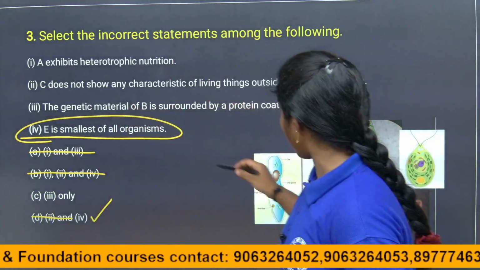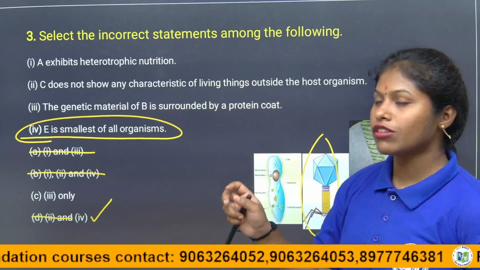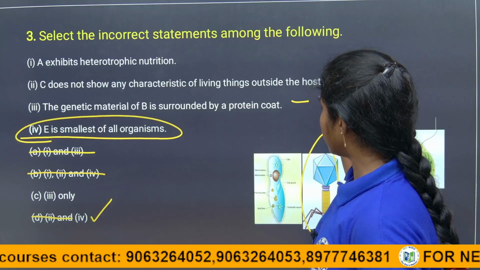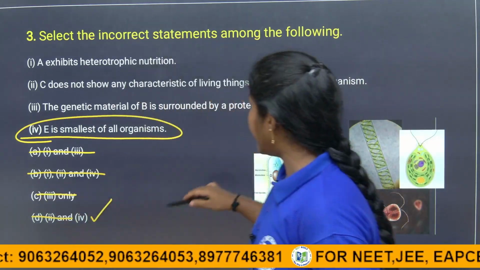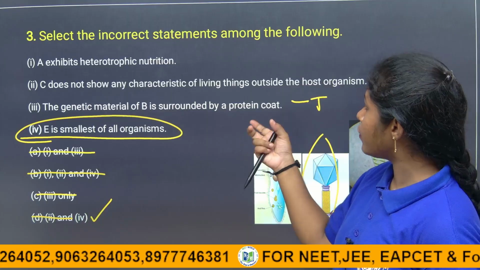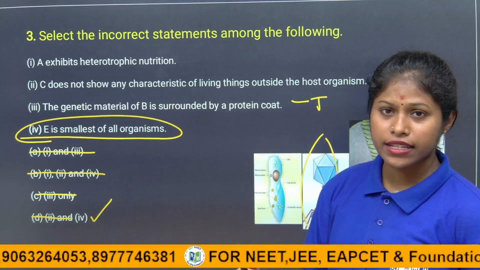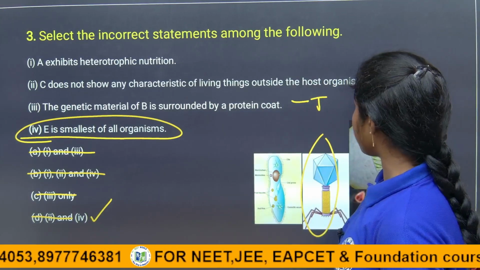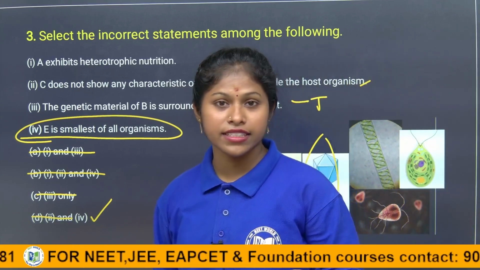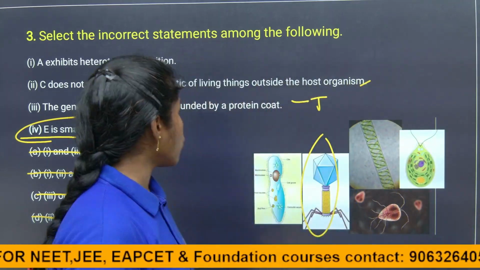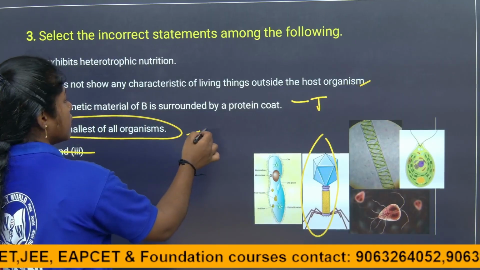The genetic material of B is surrounded by a protein coat is also a correct statement. C is also correct, because viruses do not show any living characteristics outside the host organism. So only 4 is the false statement.